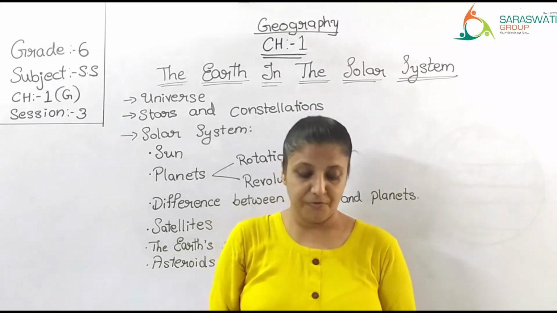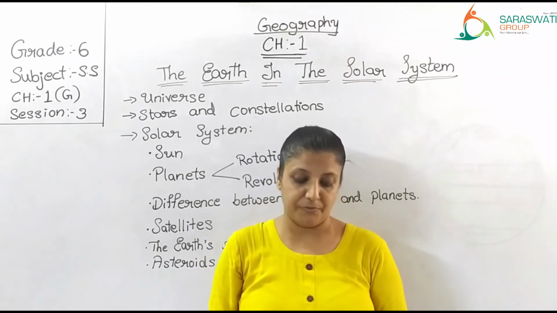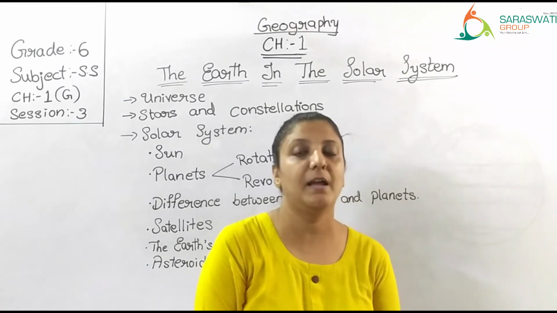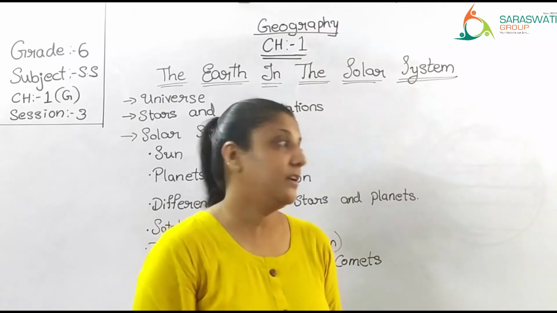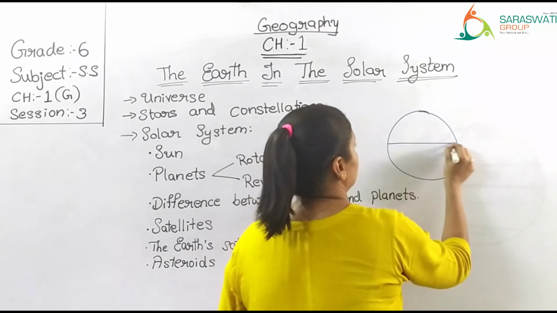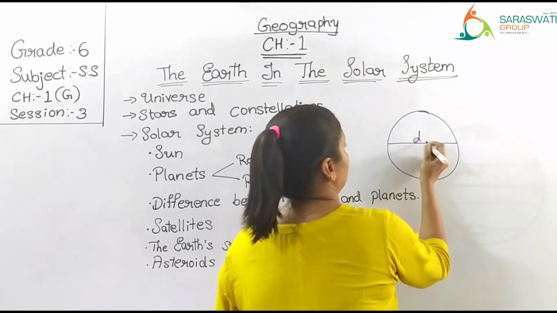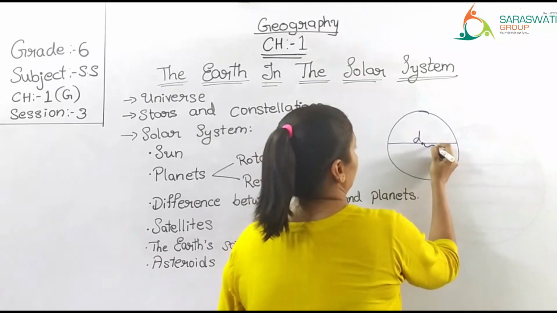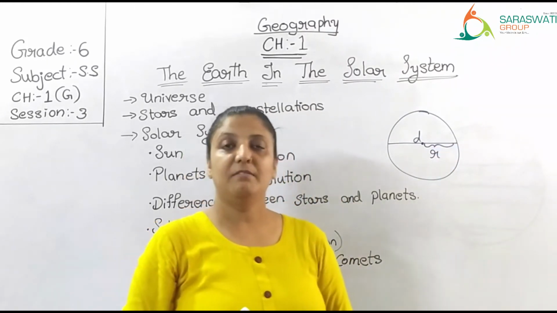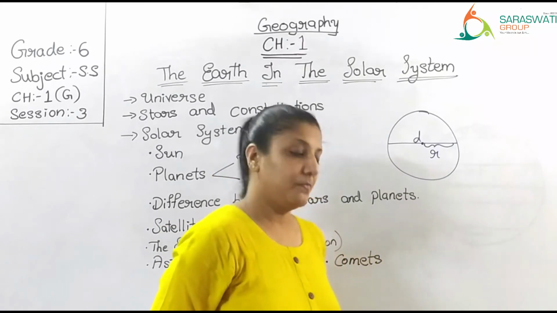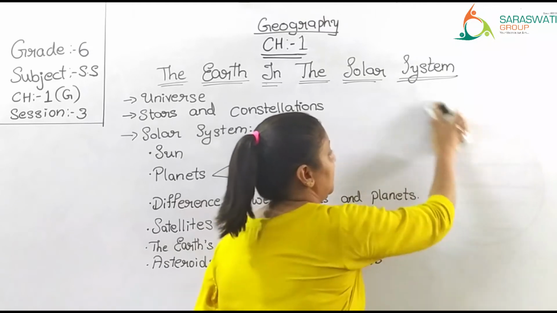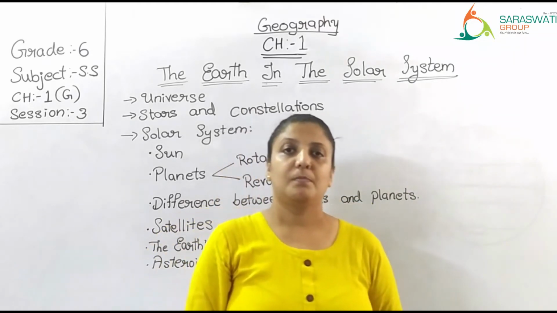The diameter of the moon is about 1/4 of the earth's diameter. Diameter, I hope you know what the diameter is. Correct? If this is a circle, then this portion is called the diameter. And from center, half of the diameter is radius. You might have learned this in math. So, the moon's diameter is 1/4.